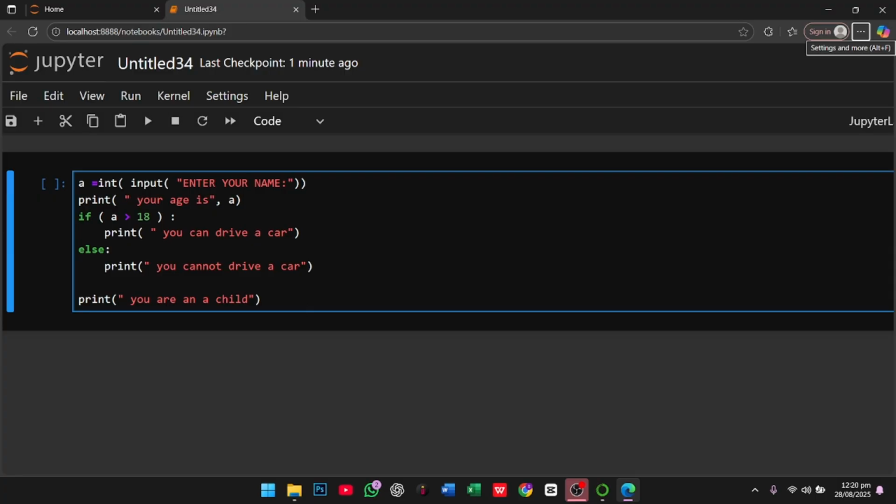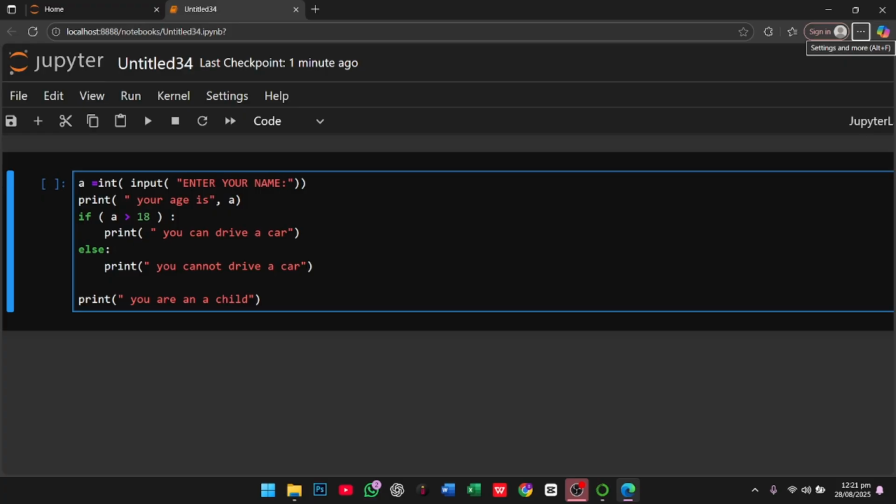So I have to create a scenario with a person. If a person's age is greater than 18, I show that you can drive a car. But if a person's age is 5 to 18, then I give the instruction that you can't drive. And if a person's age is less than 5, I give the instruction that you are a child.